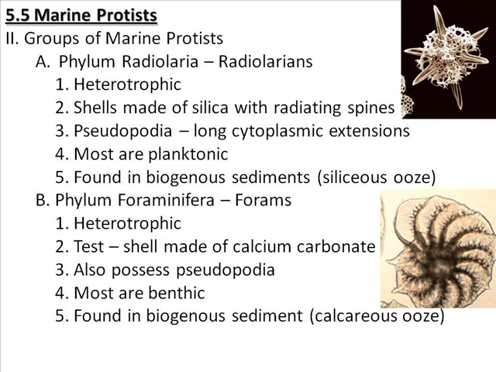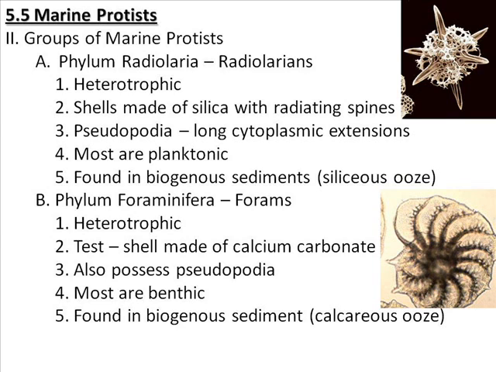In this slide we are going to start looking at the different phyla or groups of marine protists. The first two phyla we're going to look at are both protozoans. The first phylum is Radiolaria, which is easy to remember, holds the radiolarians. These are heterotrophic, hence why they're protozoans. And they're interesting in that they have shells that are made of silica, which is kind of like glass. They are mostly planktonic, and when they die, they make up a biogenous sediment, in particular called a siliceous ooze.